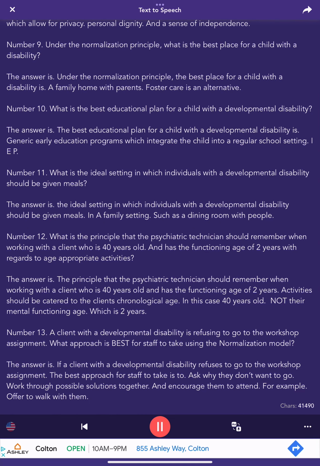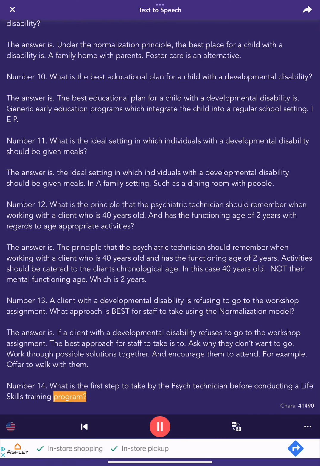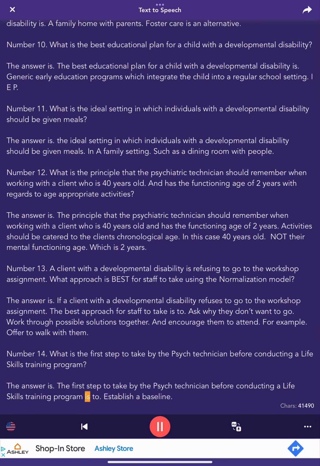Number 14. What is the first step to take by the psych technician before conducting a life skills training program? The answer is, the first step to take by the psych technician before conducting a life skills training program is to establish a baseline.